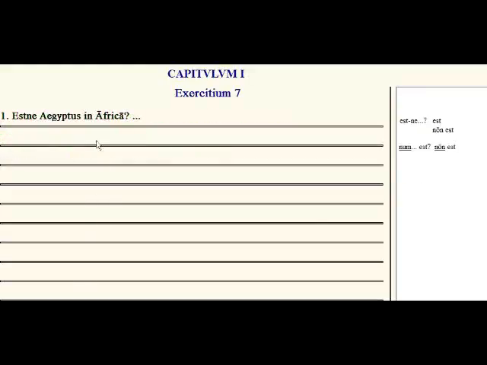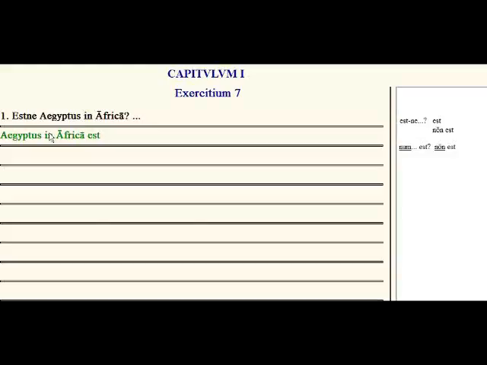This is the last exercise for lesson 2, and you can always tell you get to the last exercise because it gives you questions. Estne Aegyptus in Africa? Is Egypt in Africa? Estne Aegyptus in Africa? Aegyptus in Africa est. Egypt is in Africa. So answer it out loud. Aegyptus in Africa est, and then check your answer.